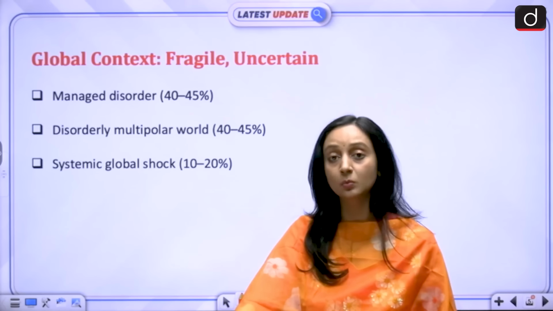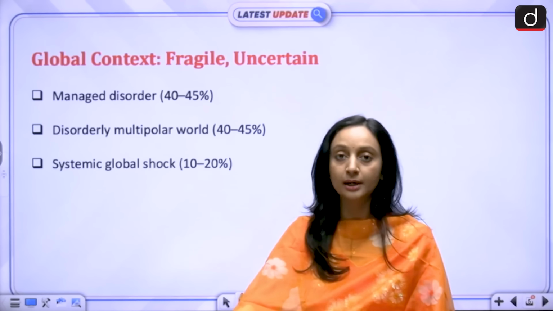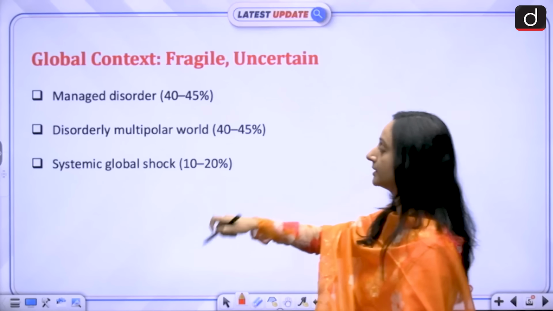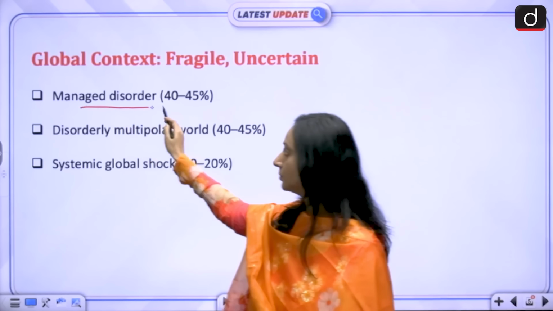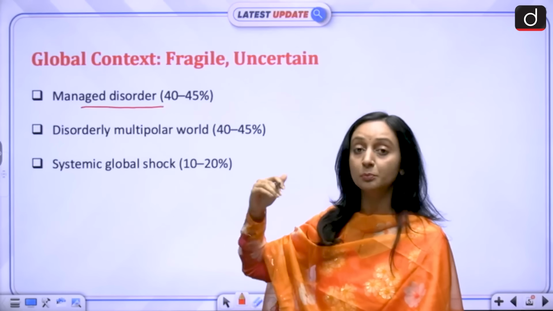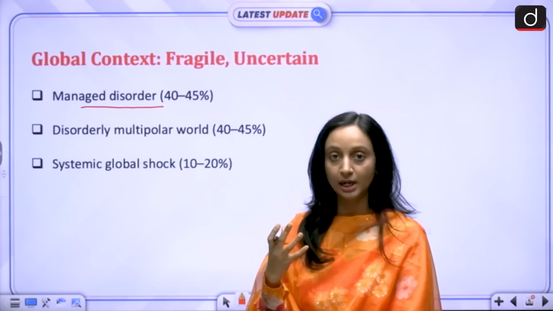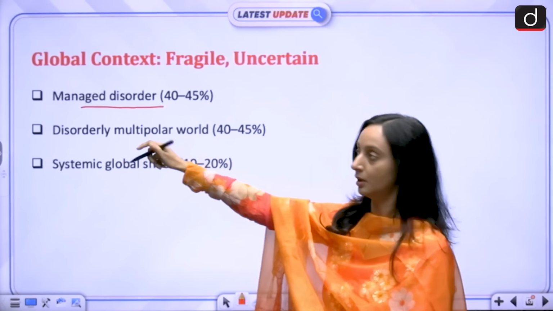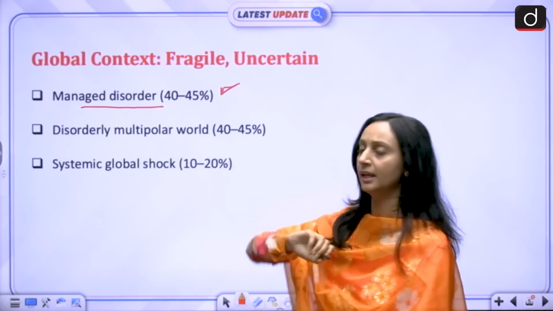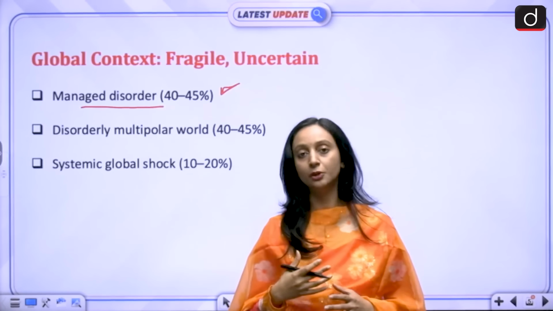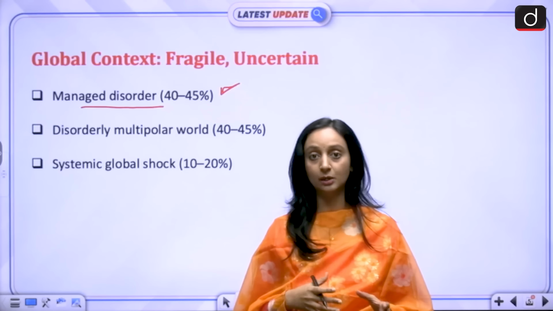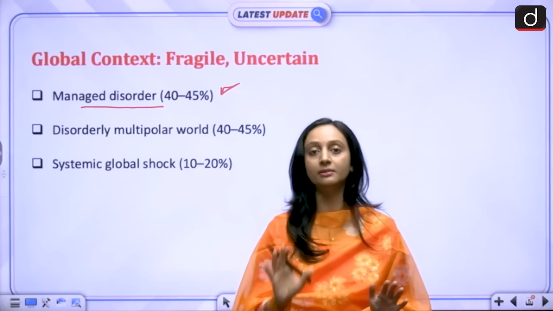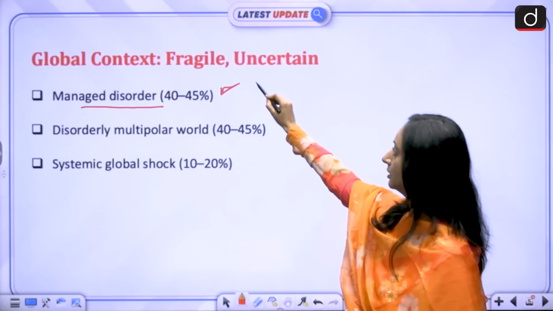It said that the world is likely to go under these three situations. First is a managed disorder situation. These are all probabilities. There's a probability that the world, because of the current volatility in the situation, can go into a managed disorder situation, a 40 to 45% of probability. Managed disorder meaning there are going to be these sanctions, there are going to be these trade wars, tariff wars, but the global economy will not collapse. It will survive. That is managed disorder.